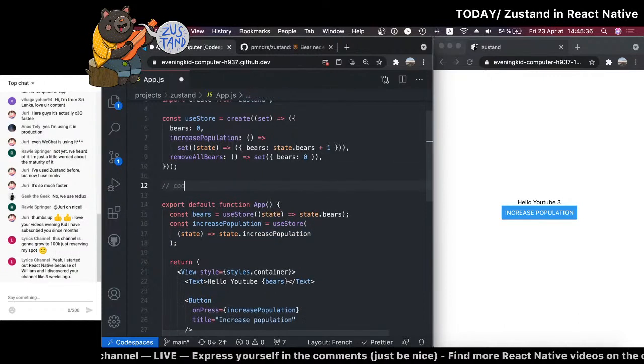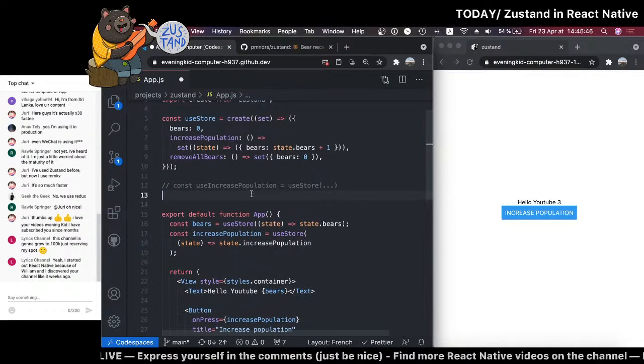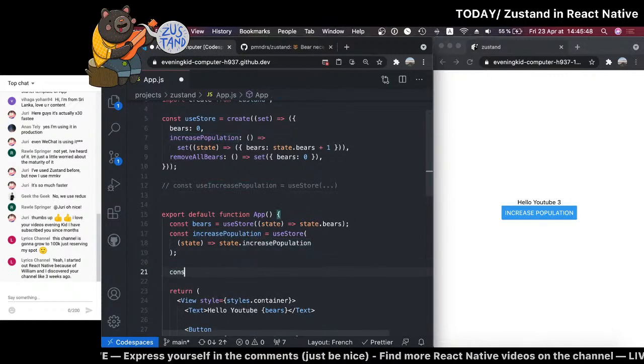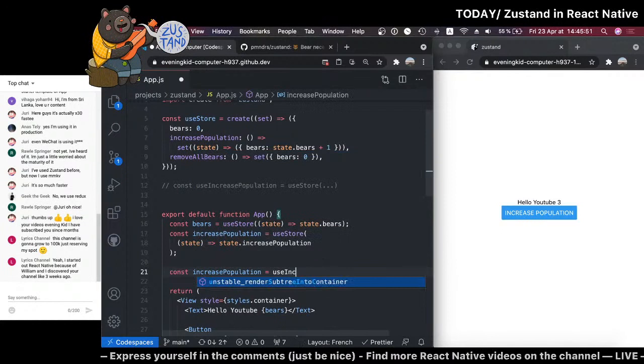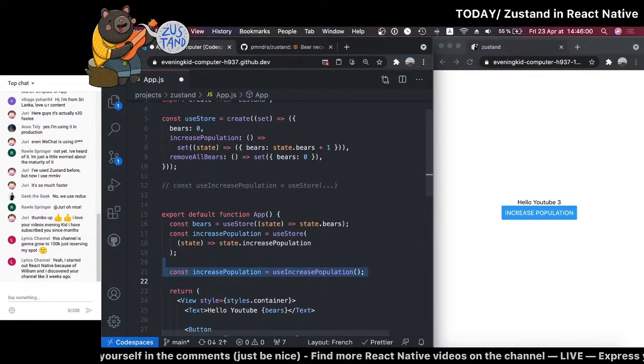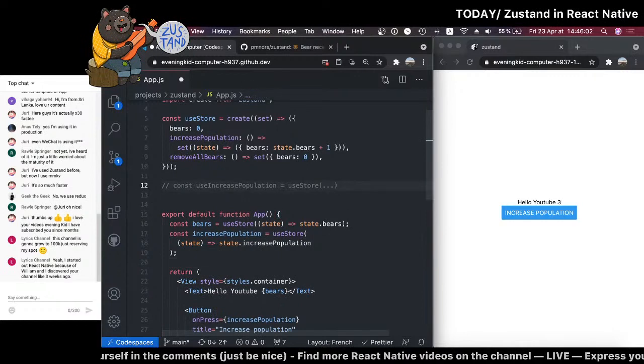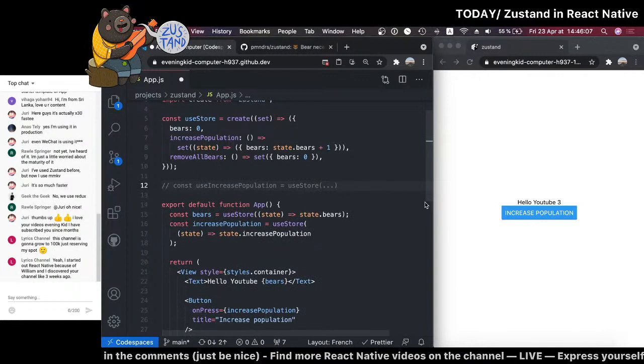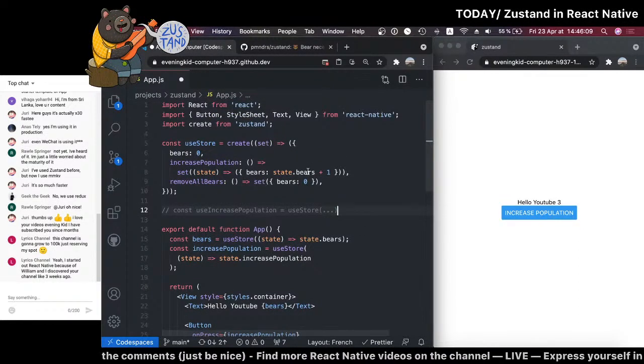You could have something like const useIncreasePopulation that equals useStore, etc. And then in your component, just do const increasePopulation = useIncreasePopulation, and that makes everything clean. But really, when I compare the APIs, I don't really see what's the point. Maybe I'm missing something. What do you guys think about the API so far?